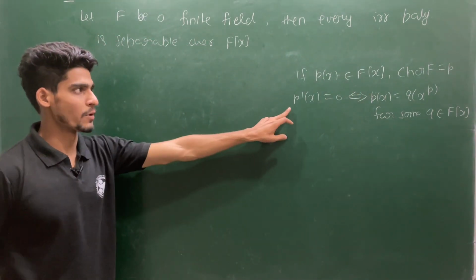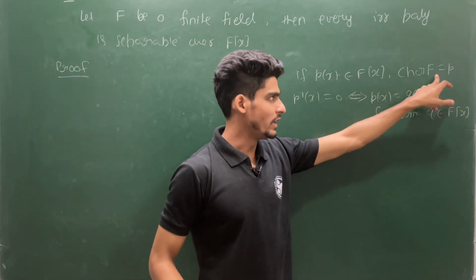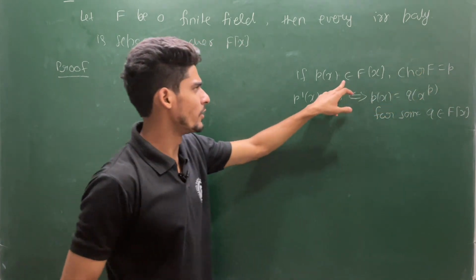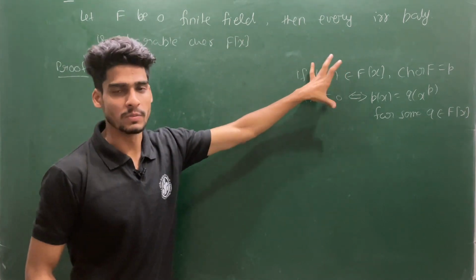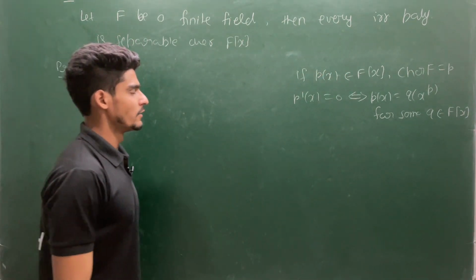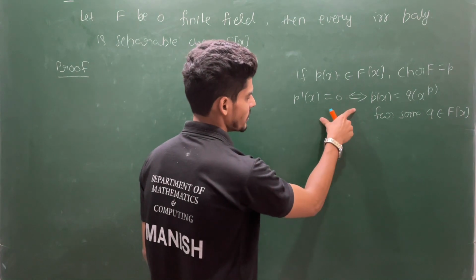So this is a very nice property which occurs when you are in a field with p characteristic. In this scenario, your field may be finite, may be infinite, but this proof is somehow related to this proof. Let's observe the situation. The proof is straightforward.